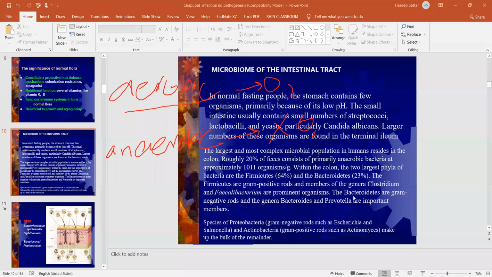While for Bacteroidetes, which are gram negative, we have Bacteroides and Prevotella. These are the common genera present in our colon.